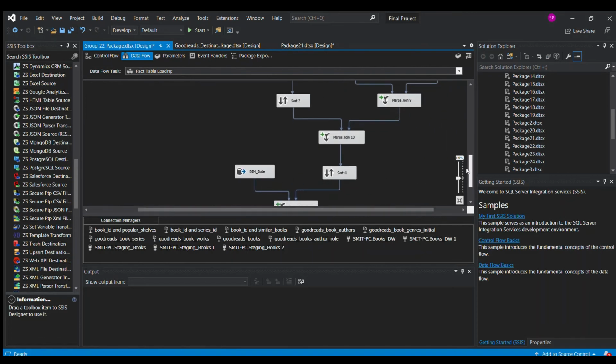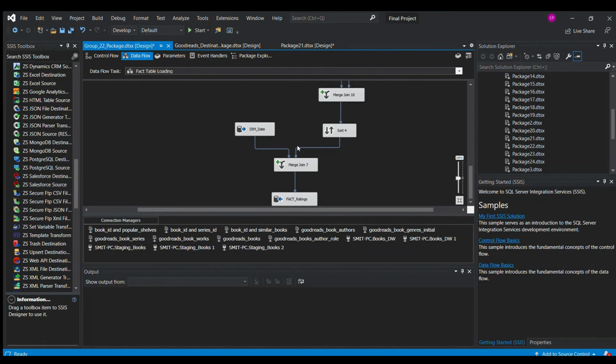So all our rows are loaded into our fact ratings table. In here you can see all the output from every dimension and the staging area is connected, and then we take in the measures whatever required, like series work count, primary work count, or author ratings count.